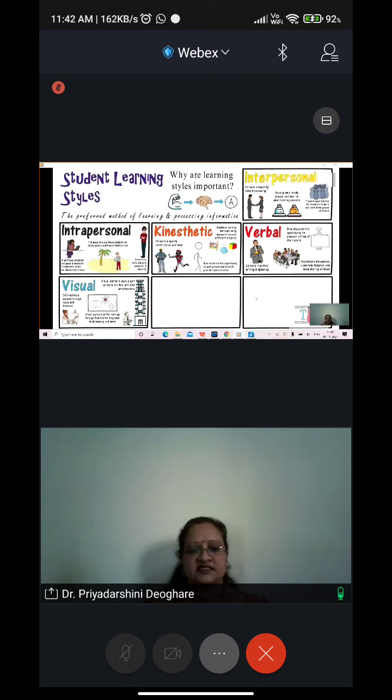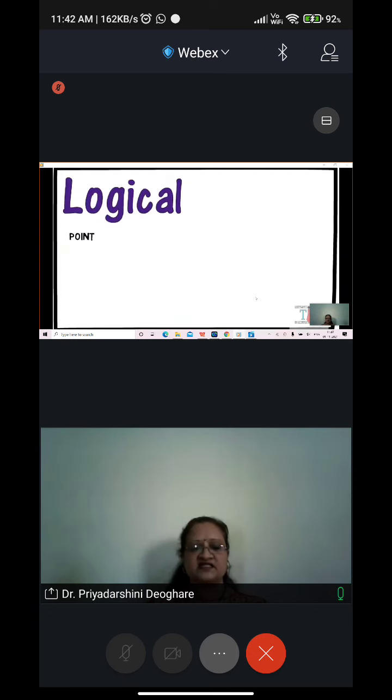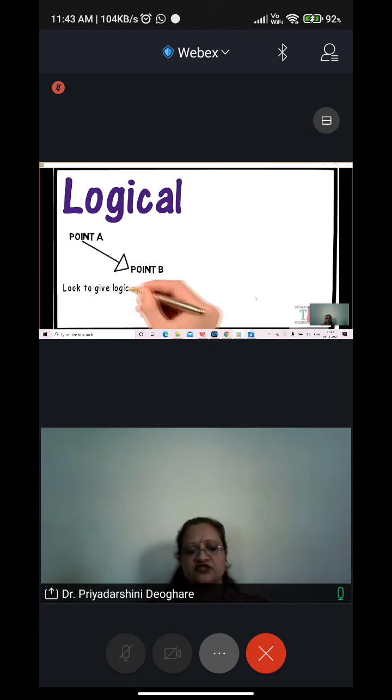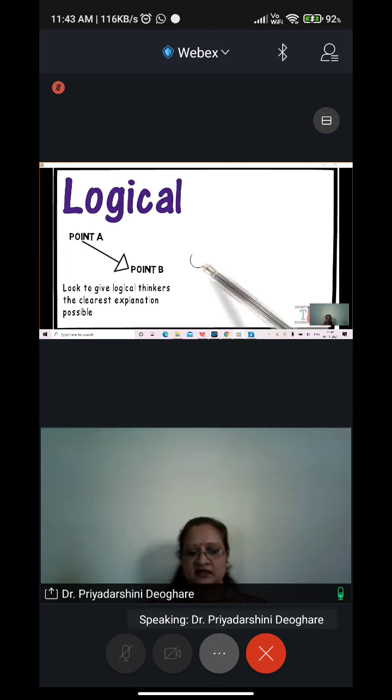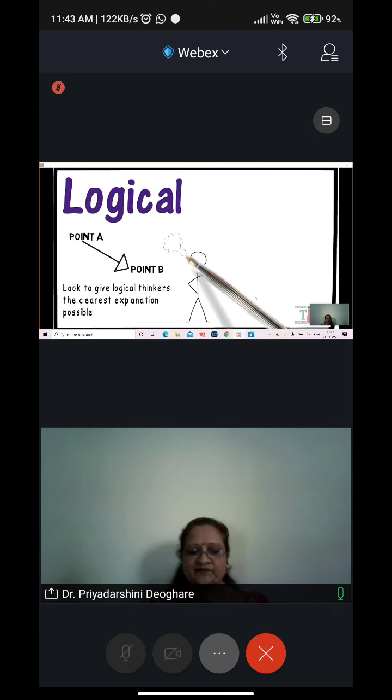Sixth on the list is logical. Logical learners are sometimes called mathematical style learners. Math itself is about simplification and reasoning. When teaching, look to give logical learners the clearest explanation possible. These types of students enjoy working on problems and figuring out the answers. They prefer lessons that are very objective in nature.